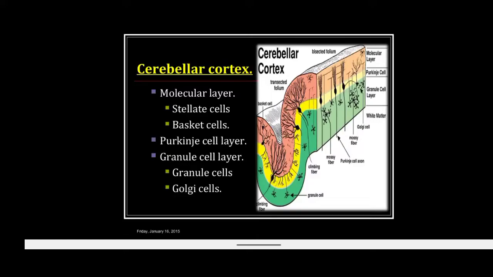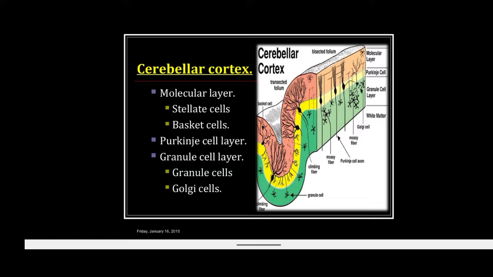Hello to all. Today I am going to teach you all about the different cerebellar neuronal connections and different types of cerebellar nuclei and their connections with other cells present in the cerebellar cortex.